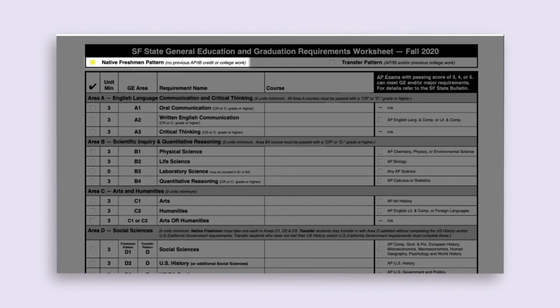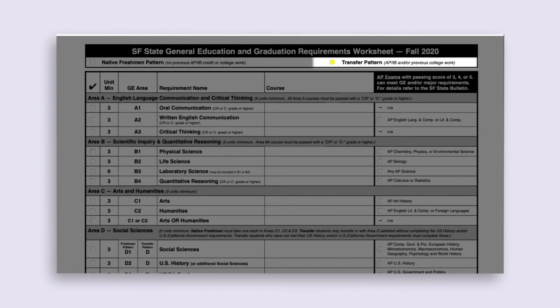You are on the freshman pattern if you are starting at SF State with no transfer credit from another institution and no test credits from Advanced Placement, AP, International Baccalaureate, IB, or College Level Examination Program, CLEP exams. You are on the transfer pattern if you are coming to SF State with transfer credit from another institution, or have test credits from Advanced Placement, AP, International Baccalaureate, IB, or College Level Examination Program, CLEP exams.